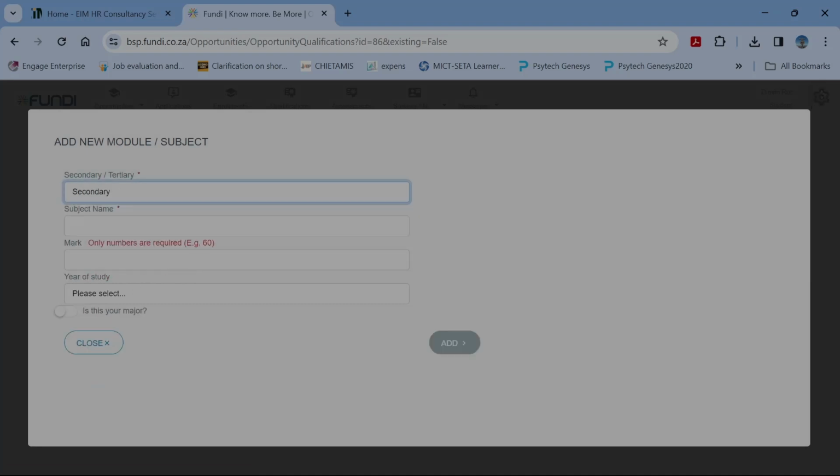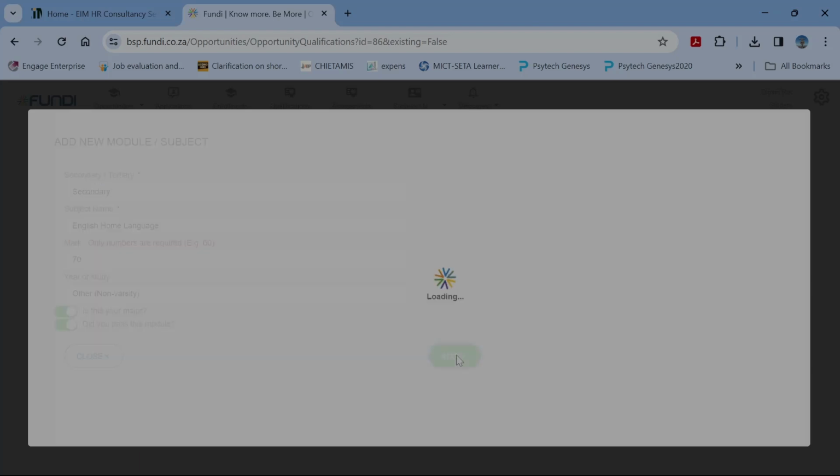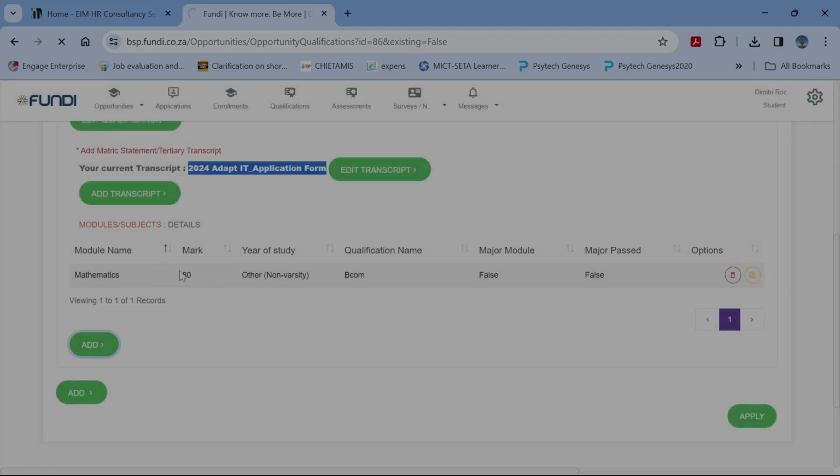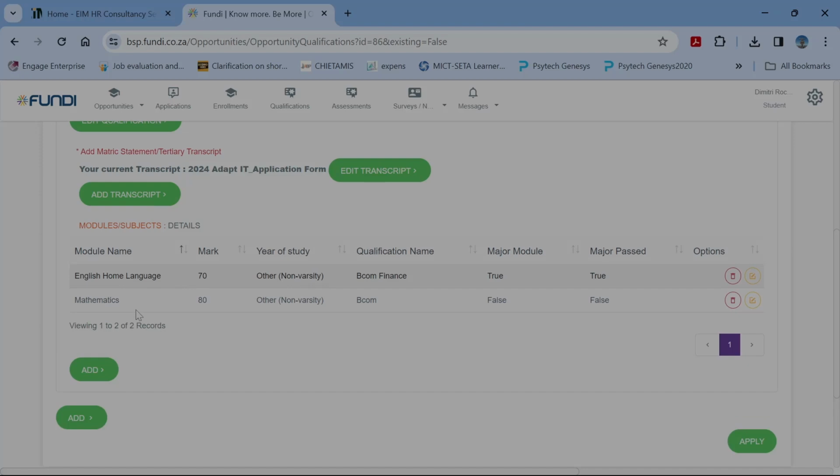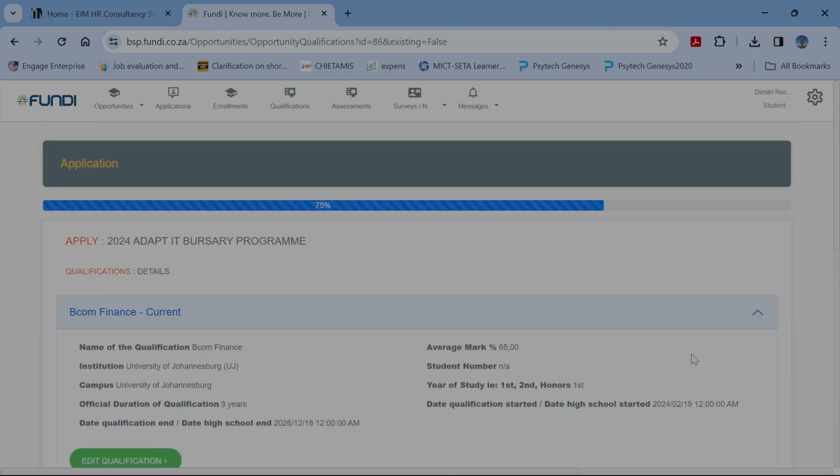So I'll say secondary, subject name, let's say English home language, marks I got 70, year of study other, which is non-varsity, major, the passes model, add, click here, and as you can see it will load shortly. And now I can obviously see my English home language as well as my mathematics and so forth. Okay, so now we can click on apply.